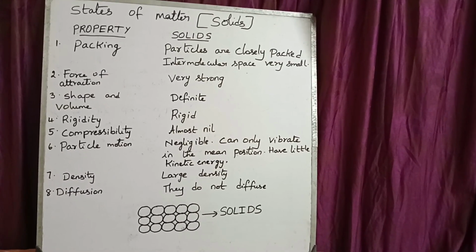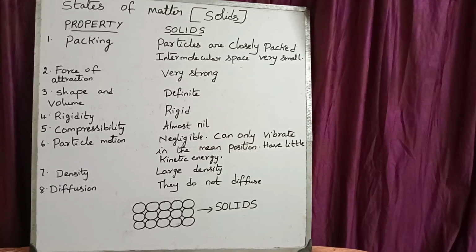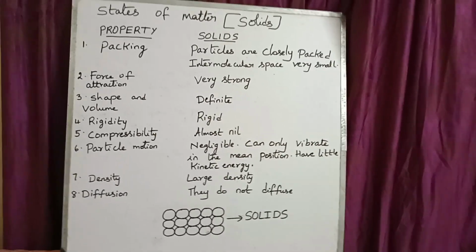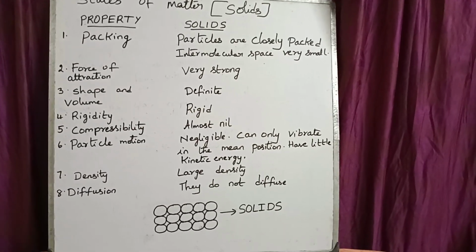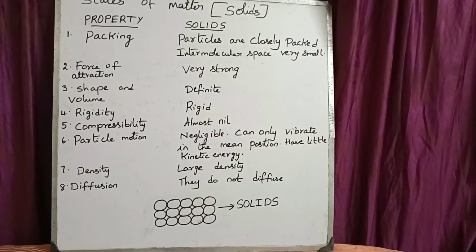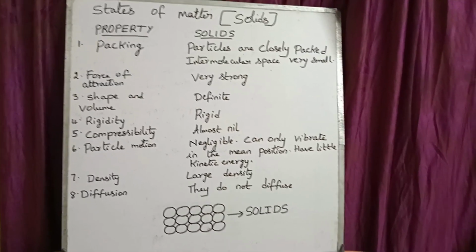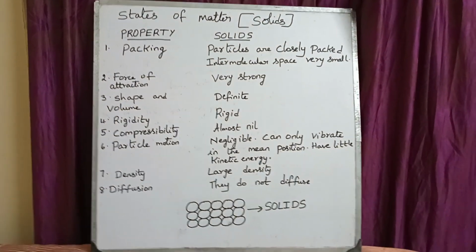And diffusion, the next property. The intermixing property of matter is called diffusion. Solids generally do not show diffusion because their particles have very little kinetic energy, but there are some solids like camphor and dry ice which show diffusion.